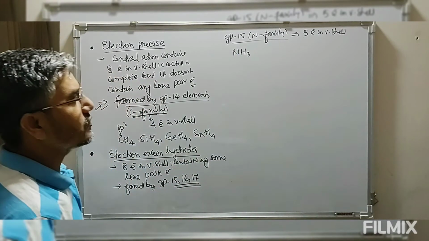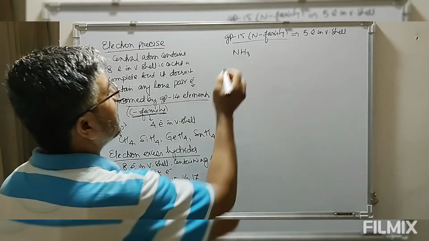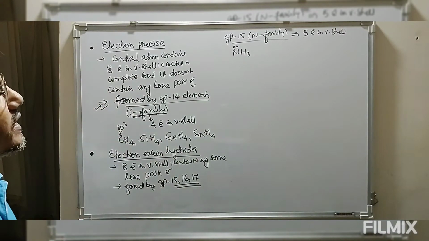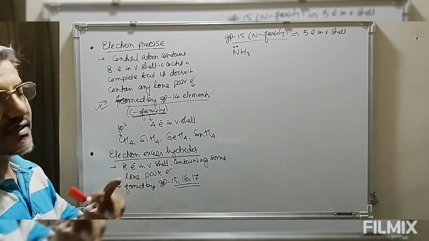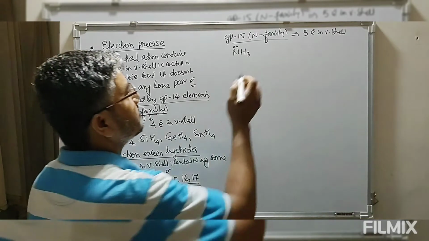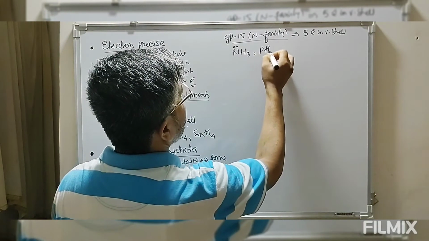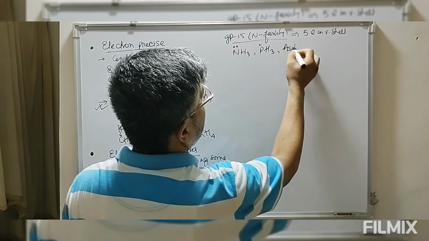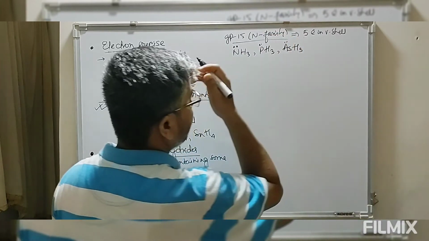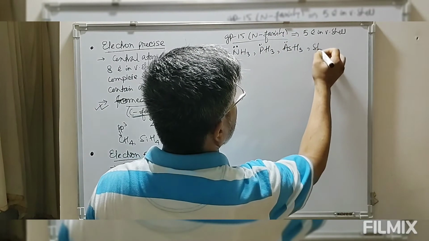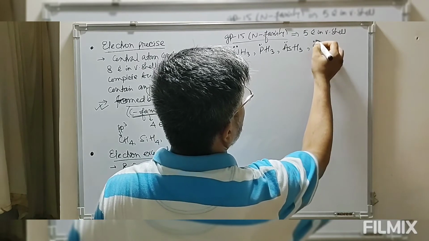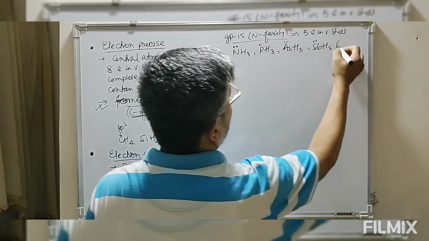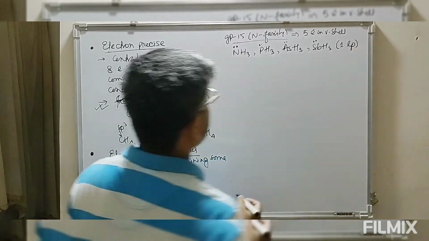We have 3 pairs of electrons shared between nitrogen and hydrogen, plus a lone pair of electrons on the nitrogen. So the hydrides formed by group 15 elements contain 1 lone pair. We have PH3, phosphine, with a lone pair of electrons. Then we have arsine, again with a lone pair. We have stibine, again with a lone pair of electrons. So these hydrides of group 15 contain 1 lone pair.